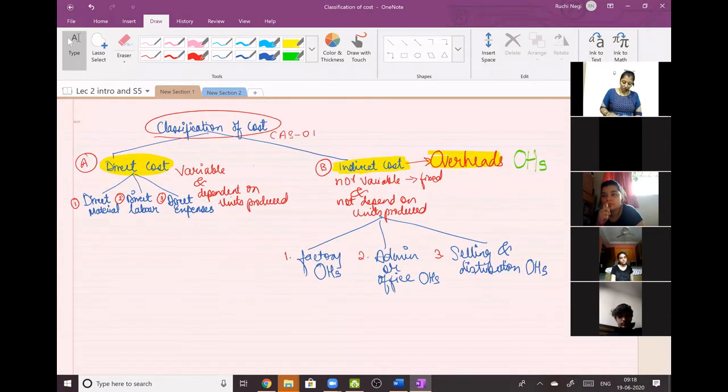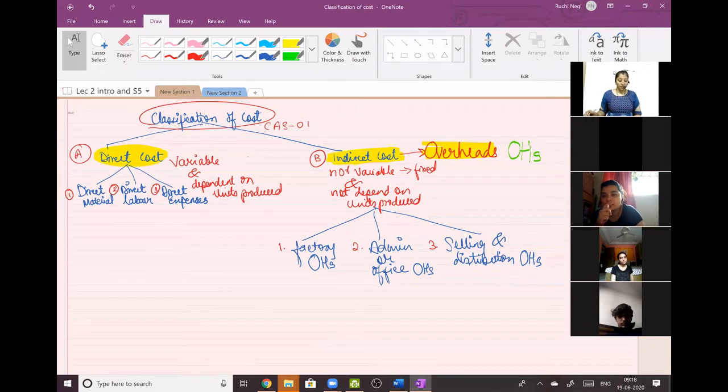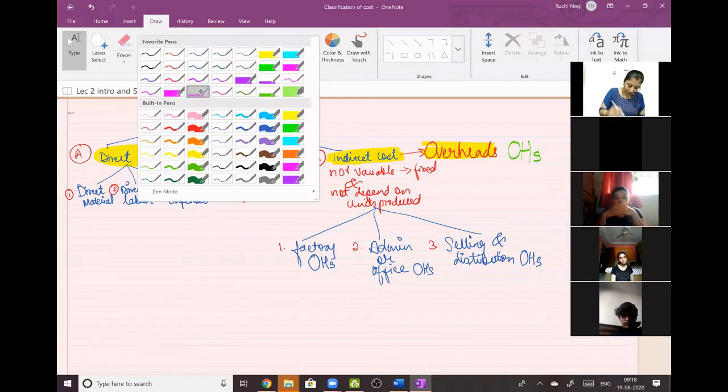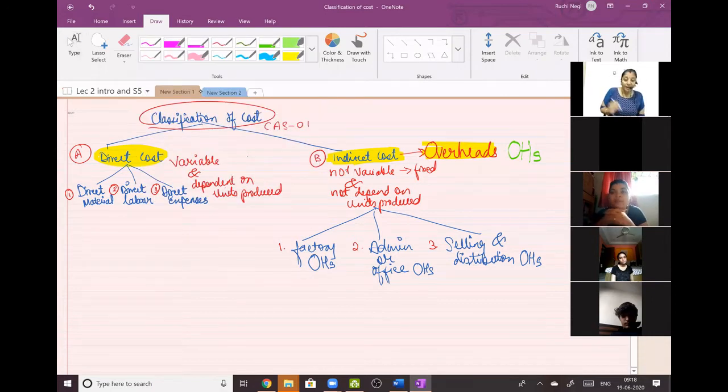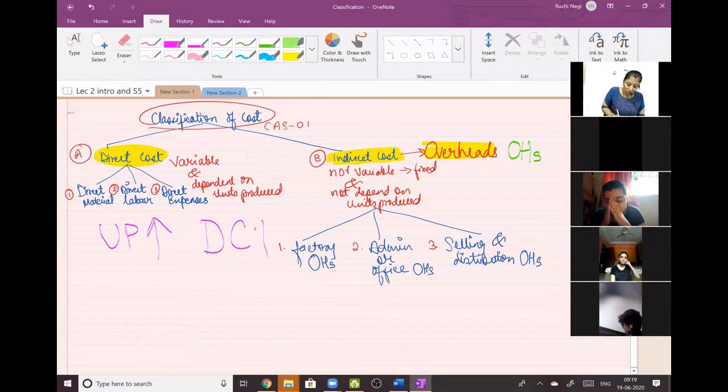classification of cost. Direct cost, direct material, direct labor, direct expenses, depends on the number of units produced. As and when the units produced increase, the cost increases. So I can show you better like this also. In direct cost, what happens is units produced, that is quantity. If the quantity is increasing, direct cost will also increase.